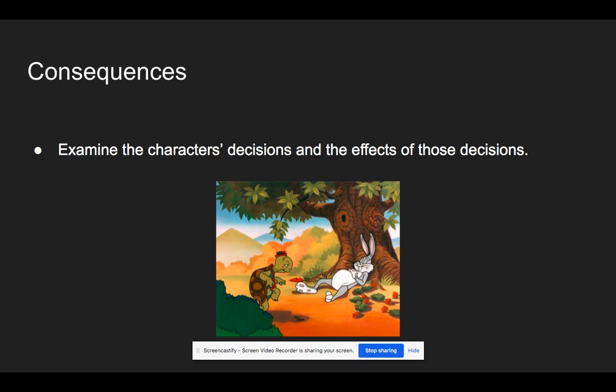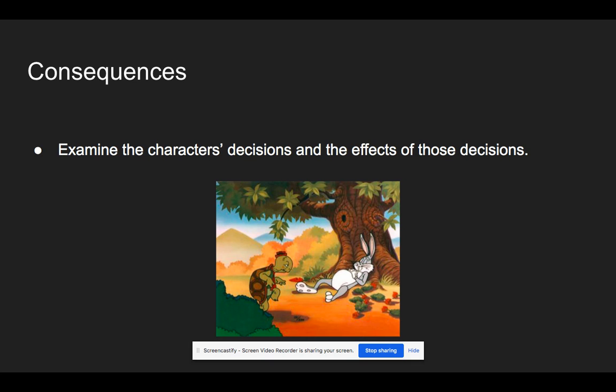Okay, so a major action that the hare took was that during the race he lay down and went to sleep. Okay, and there was a consequence to that decision. Okay, the consequence of his decision to do something really mean and make the tortoise feel bad and the consequence of his decision to be lazy and not work consistently toward his goal was that he lost the race.